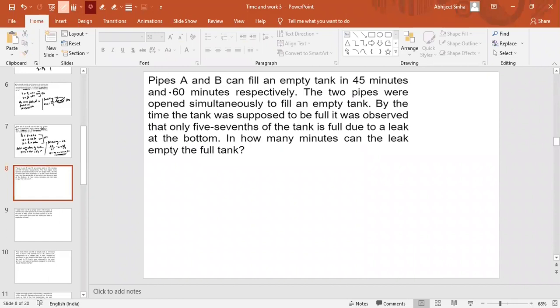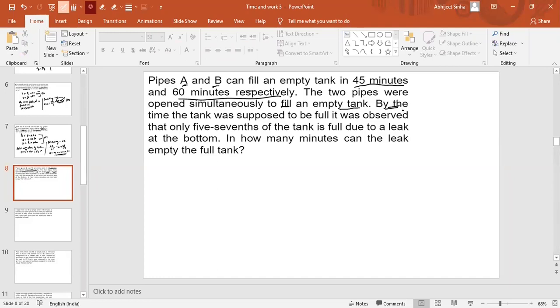Sure. So pipe A and B can fill an empty tank in 45 minutes and 60 minutes respectively. So we can get the efficiency of pipe A and B. Now the two pipes were opened simultaneously to fill an empty tank, right? They are the filling pipes.